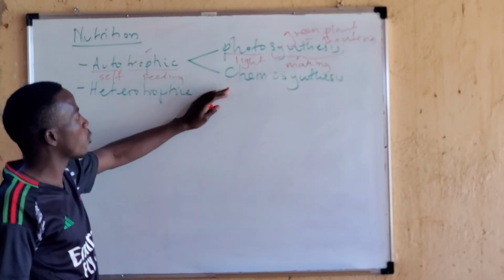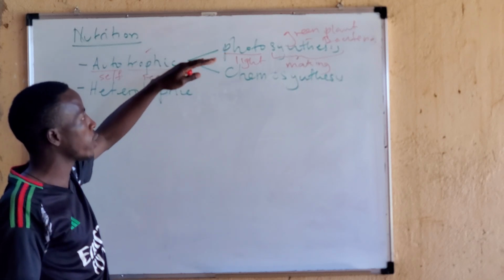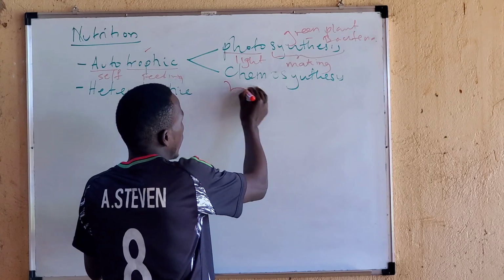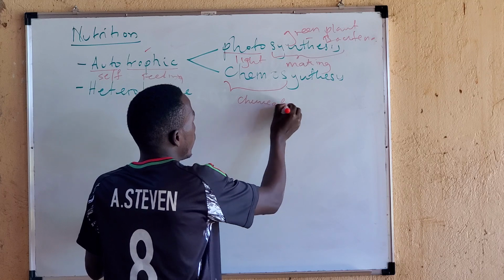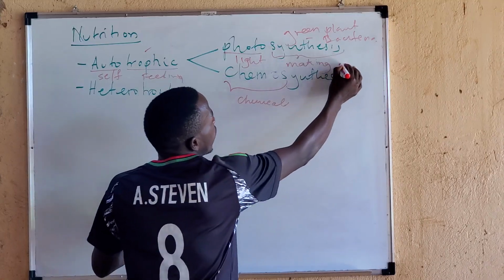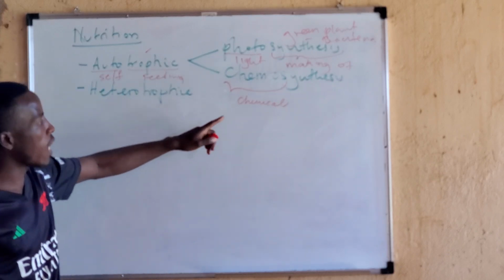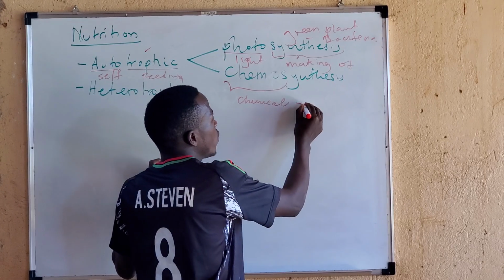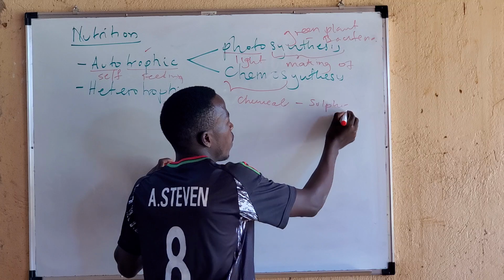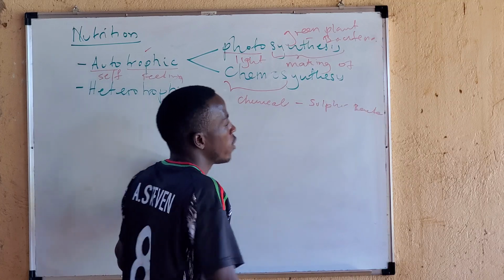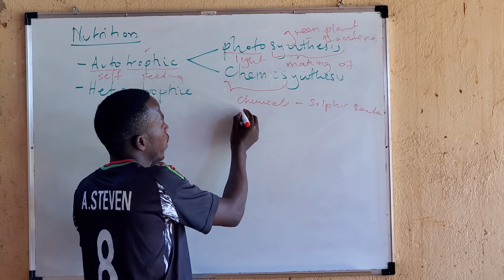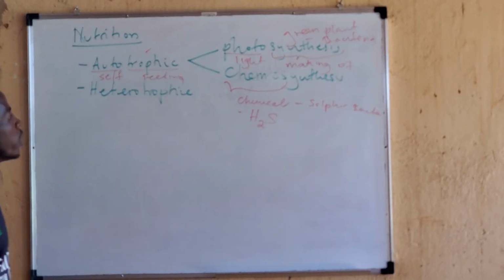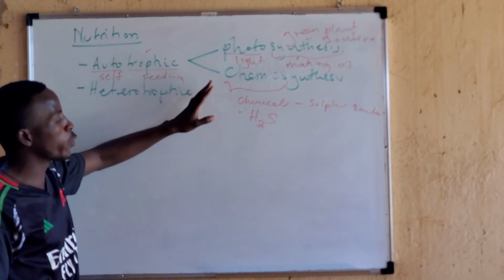Now, under chemosynthesis, the word chemo comes from the word chemicals, and synthesis means making of. Here in chemosynthesis, organisms are busy making their own food, but using chemicals. A very good example is the sulfur bacteria. It makes its own food using the chemical called hydrogen sulfide. So, in brief, that's what we call autotrophic mode of nutrition.